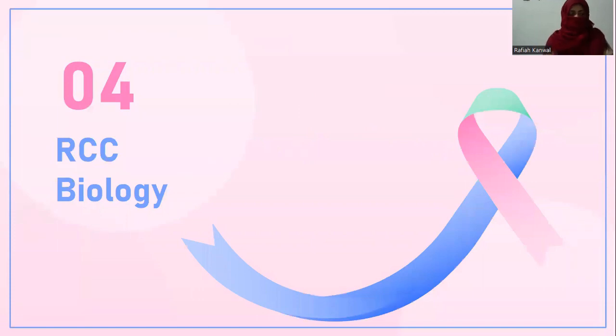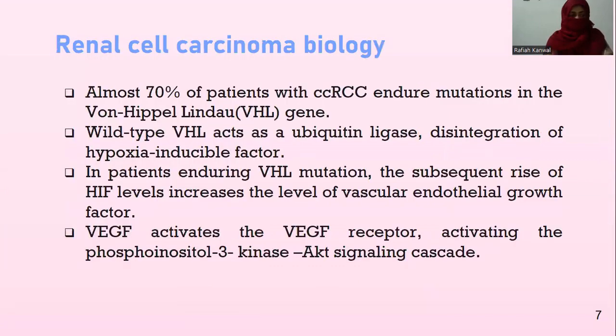Now let's discuss the biology of RCC metastasis in order to understand different treatment options available. Almost 70% of patients with clear cell renal cell carcinoma endure mutation in the von Hippel-Lindau gene. Wild-type von Hippel-Lindau gene acts as a ubiquitin ligase and negatively regulates the expression of a large collection of hypoxia-inducible genes that is controlled by hypoxia-inducible factors.